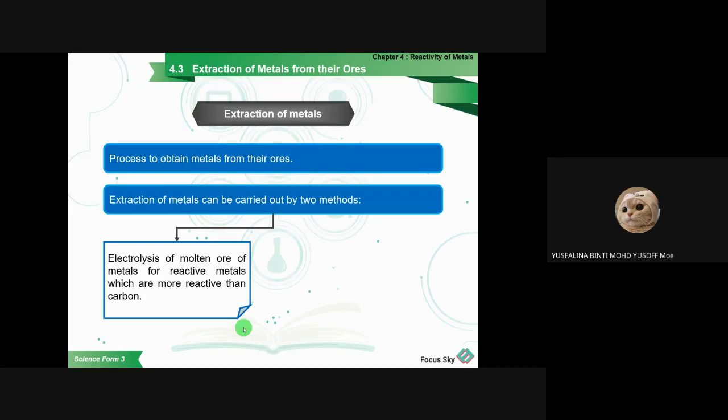So that is the process of electrolysis. We can use that process also to get the metals from the ores. Then we see which type of metal we can use the electrolysis process on.